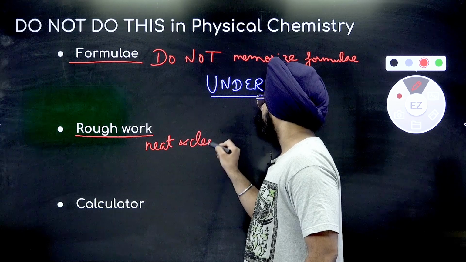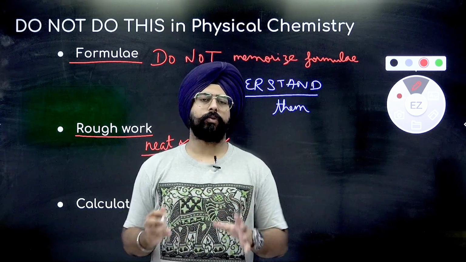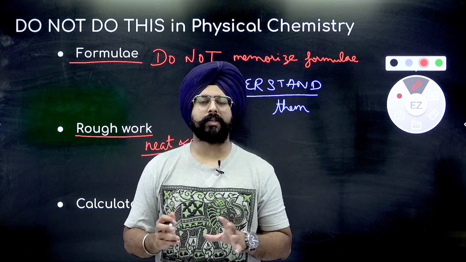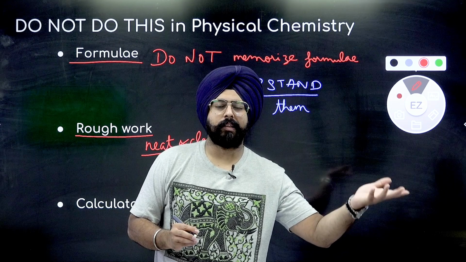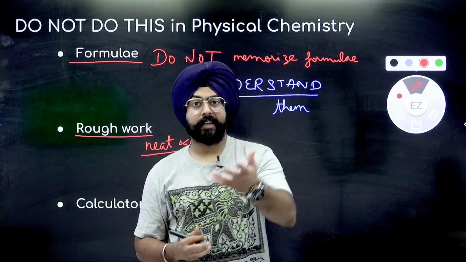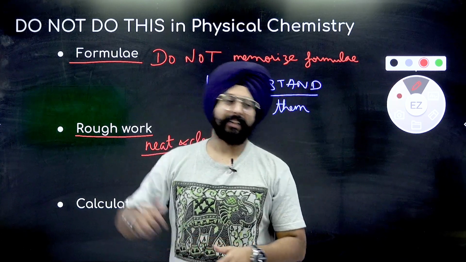Let me tell you why. In physical chemistry, it's very easy to make silly mistakes. I'm sure a lot of you have committed silly mistakes where you wanted to multiply the answer by 2, but you accidentally divided the answer by 2. So the answer that you should have gotten was 8. You got the answer 2, and it is one of the options.